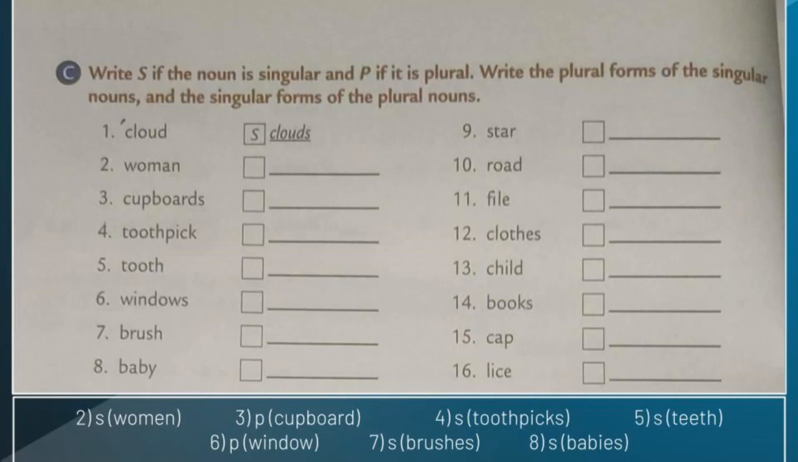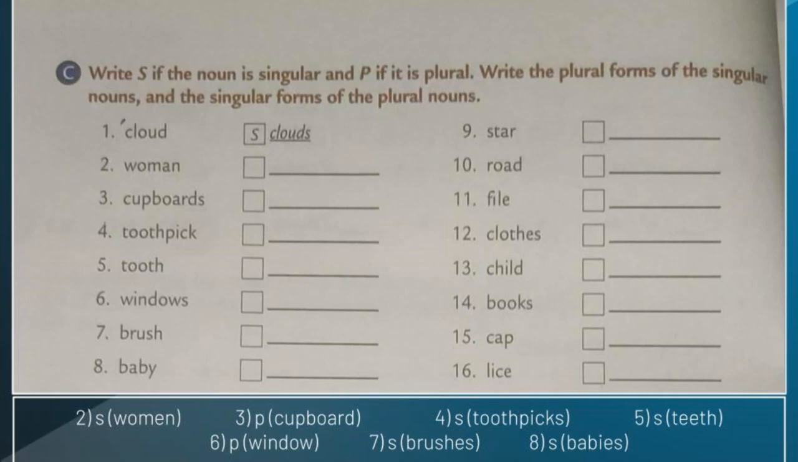Let's move to the third one. The third one is cupboards. Is cupboards singular or plural? Yes, you're right. That is plural. So write the letter P inside the box. What is the singular form of cupboards? Yes, you're right. That is cupboard. No need to add the letter S. Okay? Just write the answer as cupboard.